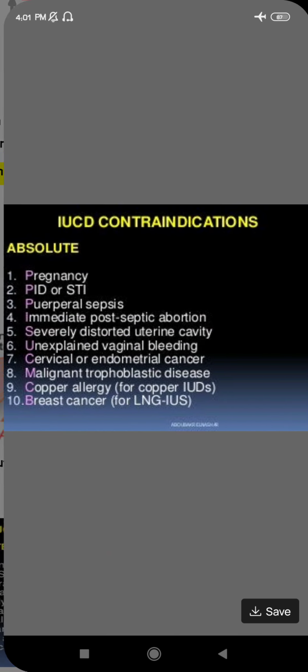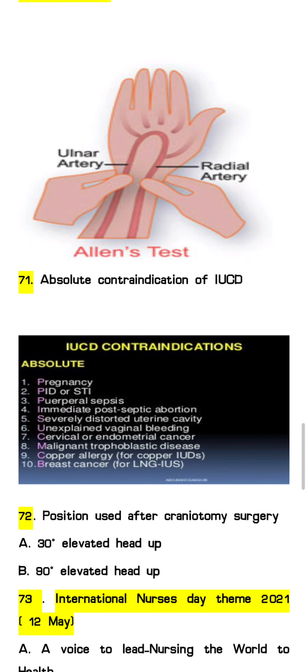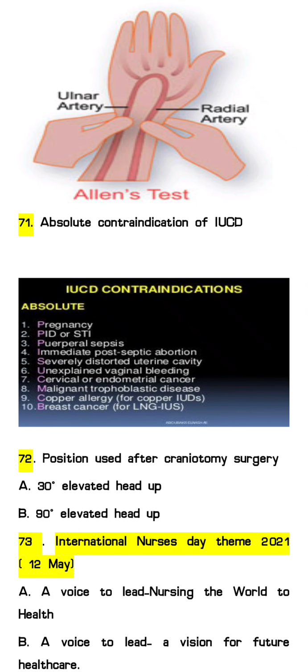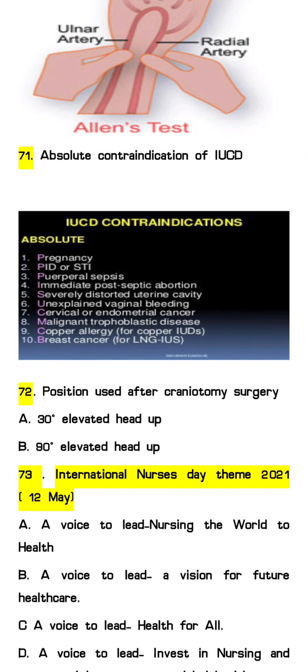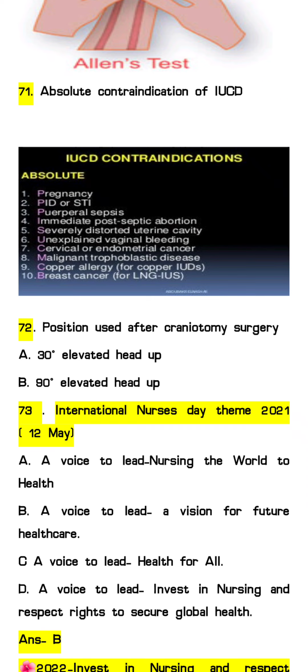Next question they have asked regarding the absolute contraindications of IUCD. Absolute contraindications are pregnancy, PID, pelvic inflammatory disease or any type of sexually transmitted disease, puerperal sepsis, immediate post-septic abortion, severely distorted uterine cavity or any type of uterine anomalies or deformity like didelphys, bicornuate, unexplained vaginal bleeding, cervical or endometrial cancer, malignant trophoblastic disease, copper allergy and breast cancer. In all these conditions, IUCD insertion is absolutely contraindicated.